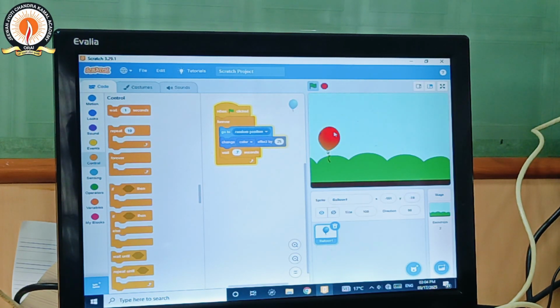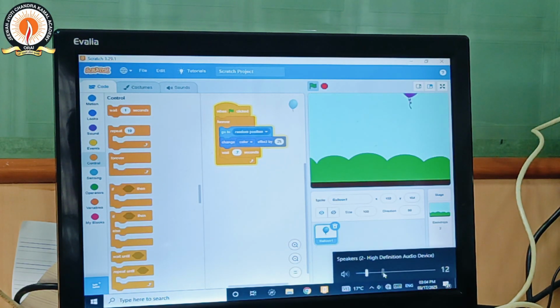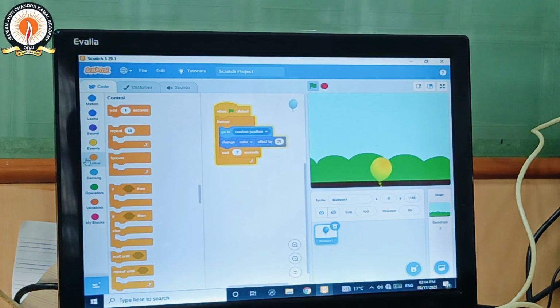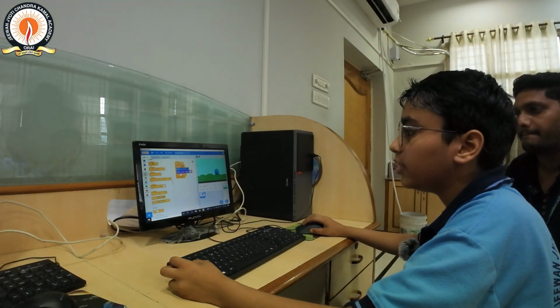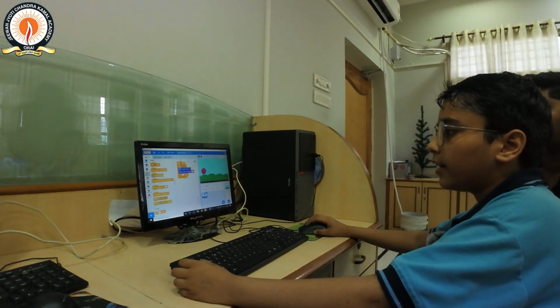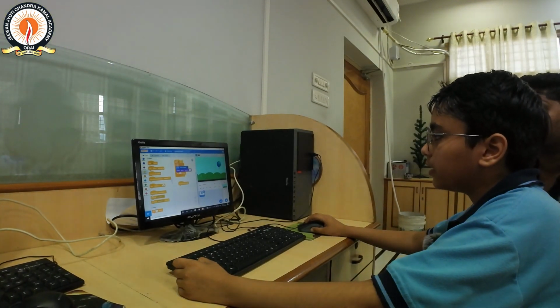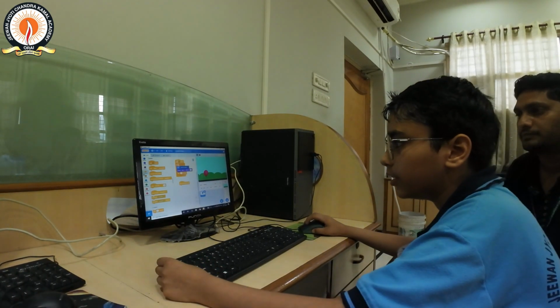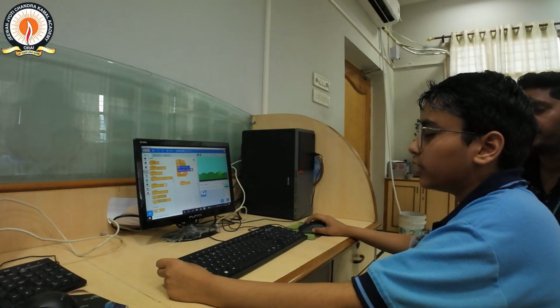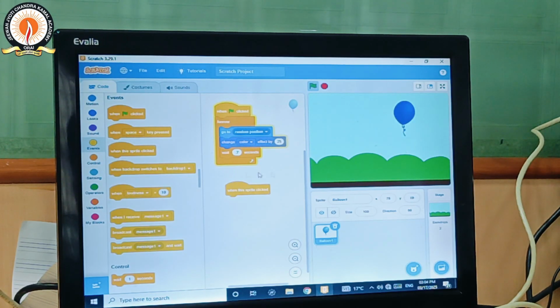But we have to click this option and our balloon gets popped. So we go in the events block menu again and drag when this sprite clicked. Now when we click on this sprite, our code gets started. So sound will come when you click on the sprite. So we made this code.